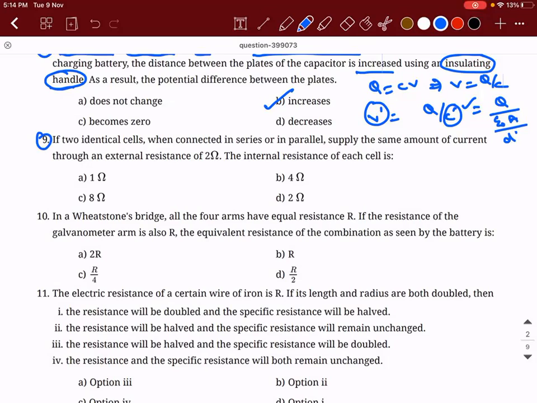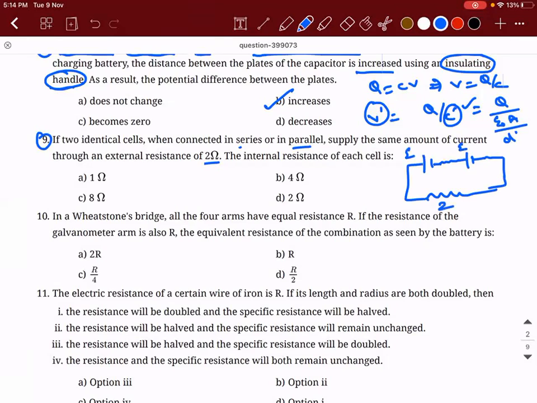What about the ninth one? If two identical cells, when connected in series or parallel, supply the same amount of current through the external resistance of 2 ohm, the internal resistance of each cell is how much? So how to solve this? So there are two identical cells. When they're connected in series, and it is connected across an external resistance of 2 ohm.